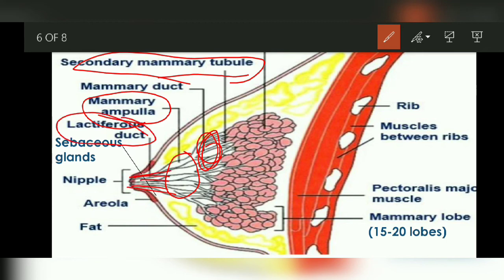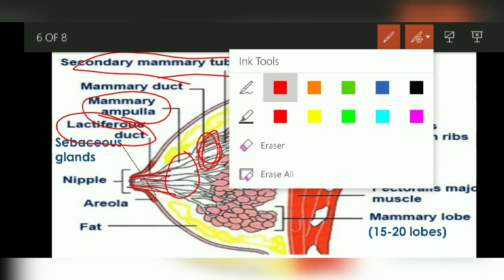From the ampulla it is transferred into fine tube-like structures called lactiferous ducts. In these lactiferous ducts milk is stored, and when the child suckles, the milk is ejected from the nipple.